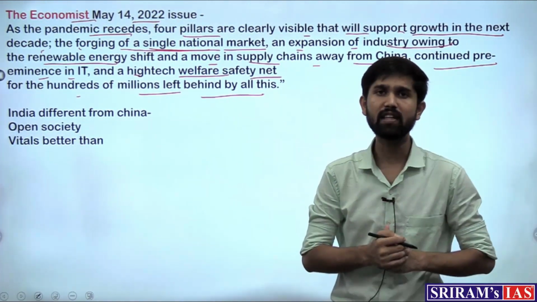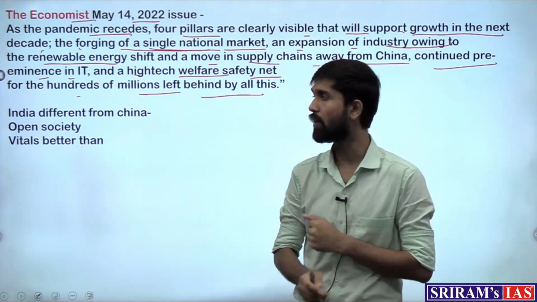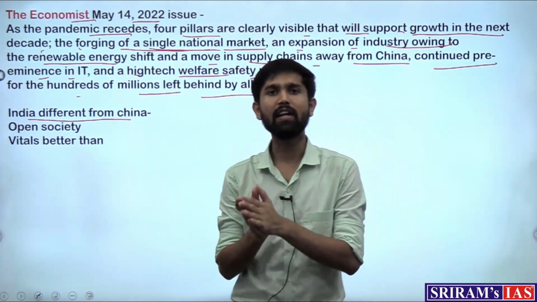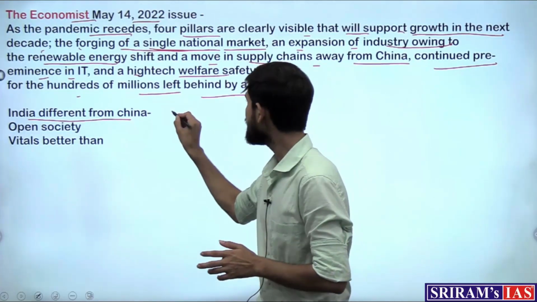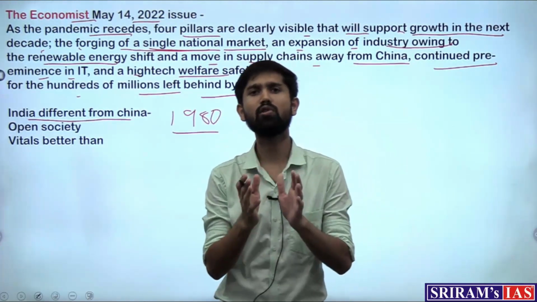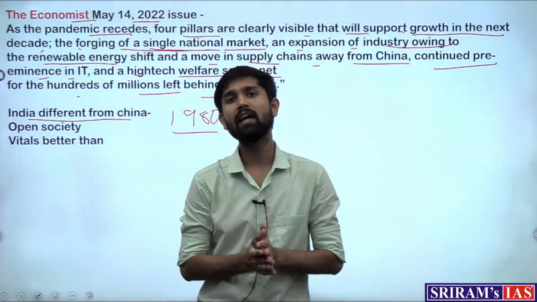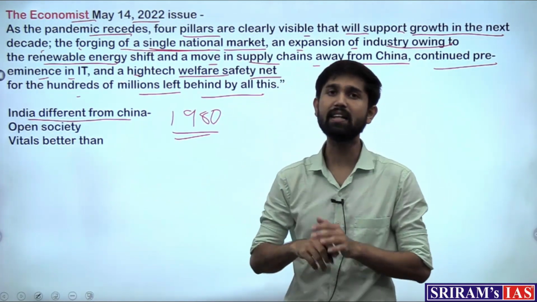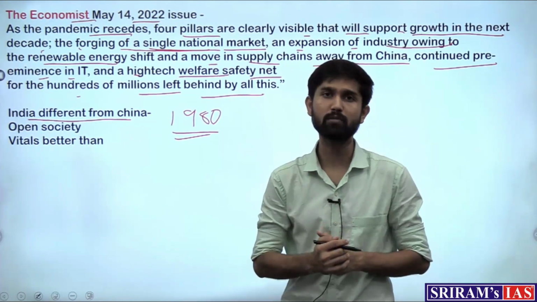And then the author in the article points out the other positives that are there for India, whereas India is different from China. Now, when India and China started after their independence, during the 1980s, China was not much, rather we can say that nowhere in the world order could it find its place. And suddenly from 1980, it shot up and used its demographic dividend and ramped up its manufacturing.